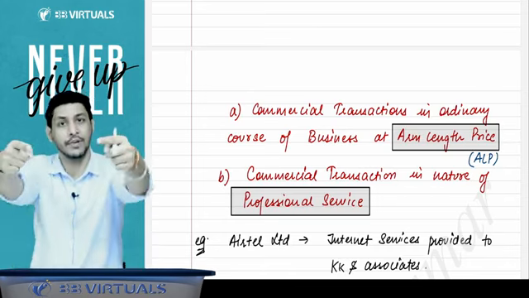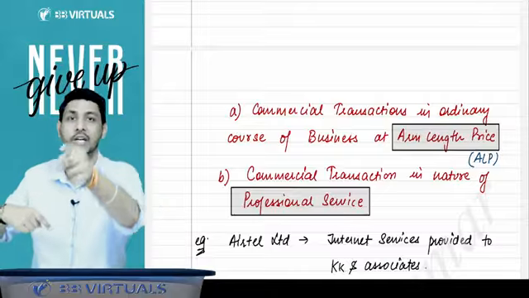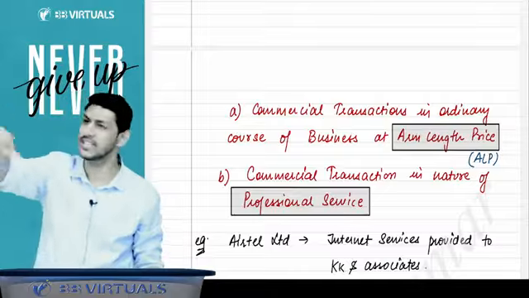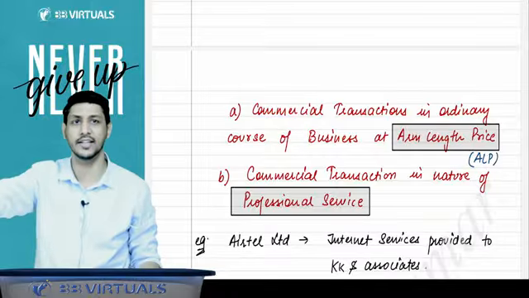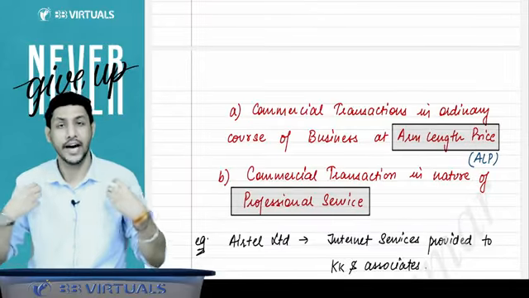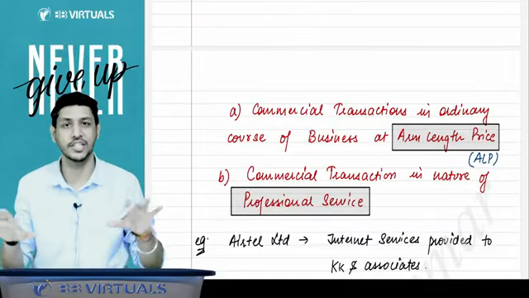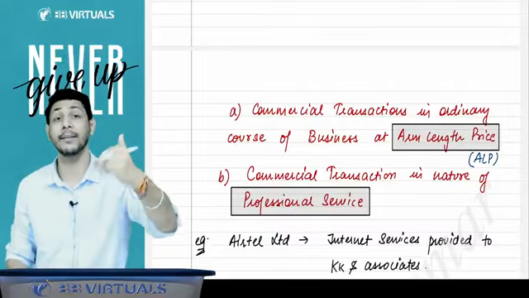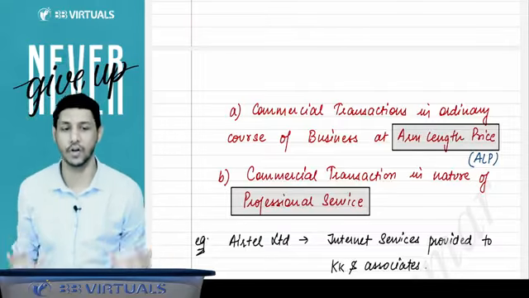What is arm length price? If the company does the same transaction with some other person, they charge the same price as well. They are doing the transaction at the same price. So the company is not doing any favor to me. That is why we will say that there is no business relationship. The transaction is being conducted at arm length price, so this person can be appointed as an auditor.